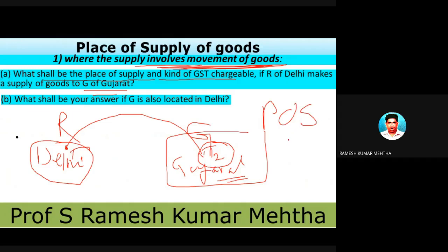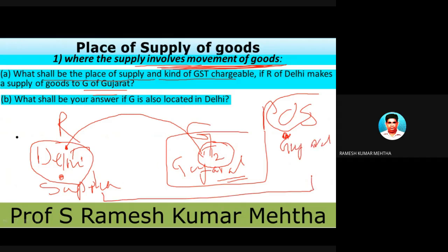The supplier is in Delhi and the place of supply is in Gujarat. So these two are in different states. So this is a case of interstate supply of goods and we are going to levy IGST. Hope you have understood this particular point.